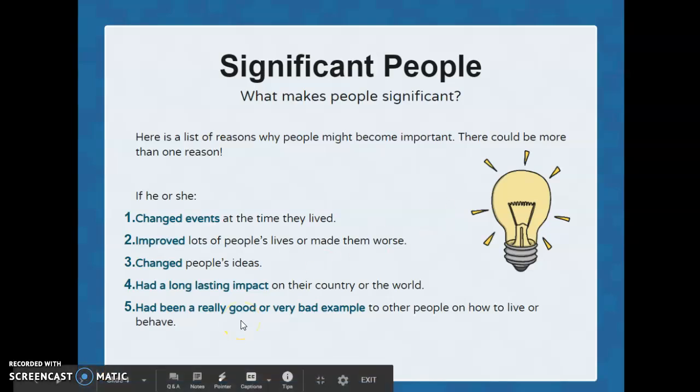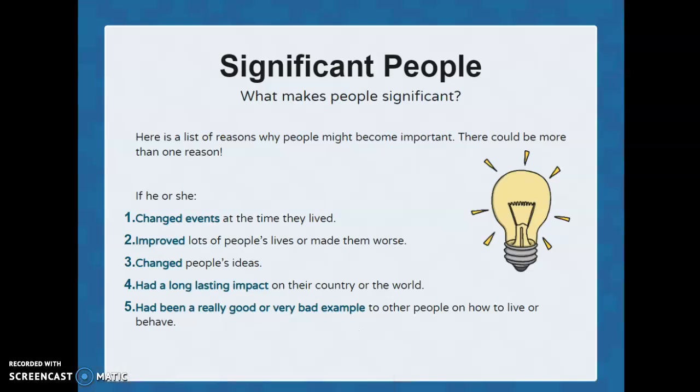Now, sometimes people become a significant person because they have given a very bad example of doing something, of maybe the way they've behaved, okay, or shown us the way that they live. And it might not be a good example, but that still can make them a significant person, okay.